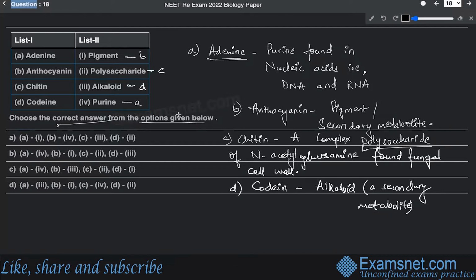All right. So let us take a look into the matched up options. A is going to match up with fourth. Then B is going to match up with first. C is going to match up with second. And D is going to match up with third. So that means option B is the correct answer.